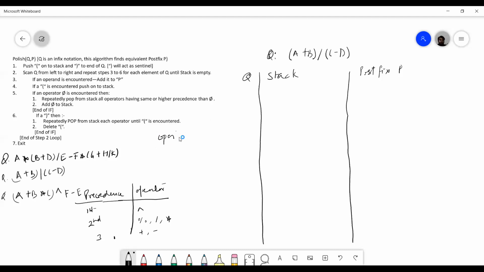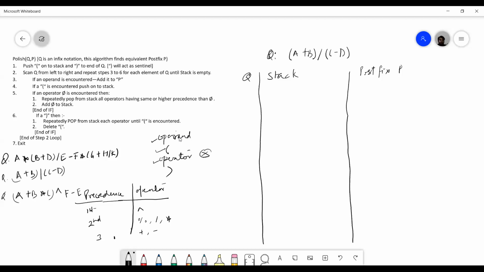Then we have left parenthesis, we have operator, and we have right parenthesis. So the simplest thing is operand. Whenever you get an operand, you will add it to the postfix column. When you get a left parenthesis, you will add it onto the stack. When you get an operator, this is most important. So when you get an operator, suppose the operator is X, for example.